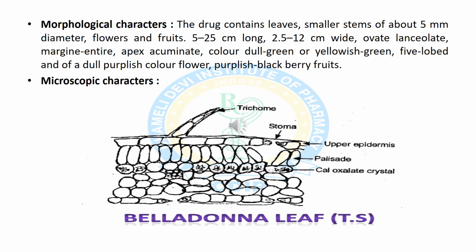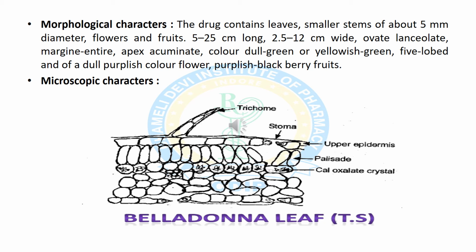Now we will discuss the morphological characters of Atropa belladonna. The drug contains leaves and stem of 5 mm in diameter. Flowers and fruits are 5 to 25 cm in length and 2.5 to 12 cm in width. Leaves are ovate in shape, dull green or yellowish green in color, with 5-lobed purplish flowers, and they contain purplish black berries.